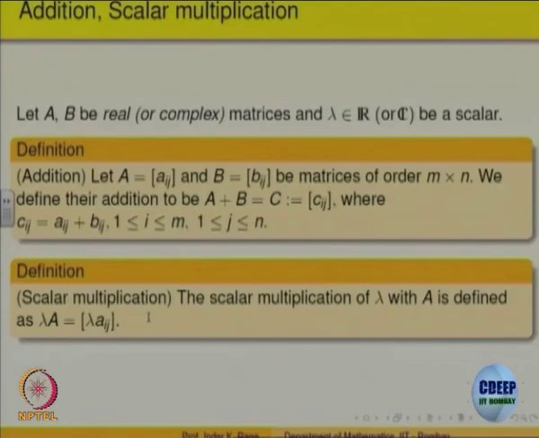You can also define addition. So, what will be addition? That is entry wise addition. Given two matrices A and B, where A is a_ij and B is b_ij, and the order is the same, M cross N, addition will be a_ij plus b_ij. So, the ijth entry of the sum is the sum of the ijth entries of the corresponding matrices.